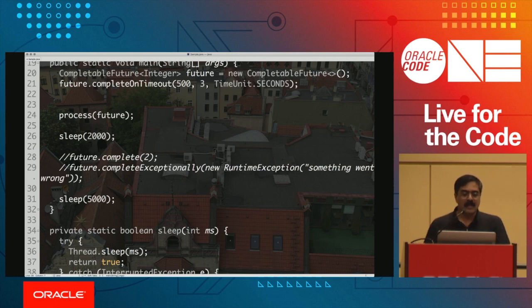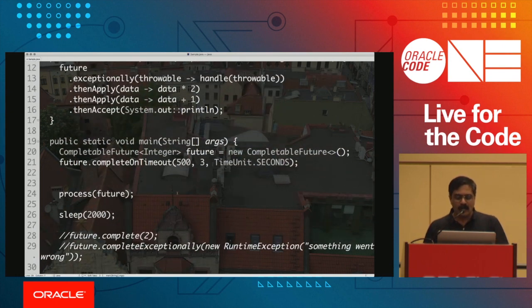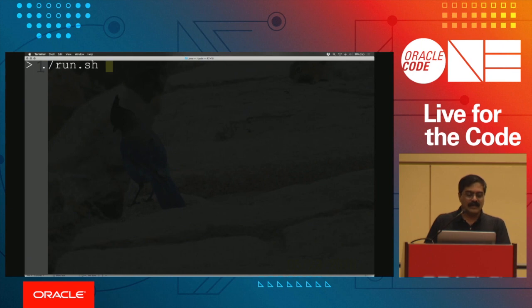On the other hand, if I don't complete and if I don't blow up within the duration of time, then what is it going to do? I'm going to send a 500 through this pipeline. 500 times 2 is 1,000 plus 1 is 1,001. Let's see if that's what it's going to do. So 3 seconds has expired, and now you can see 1001. That's because you didn't finish in the time allocated. It's going to go off and finish it for you.